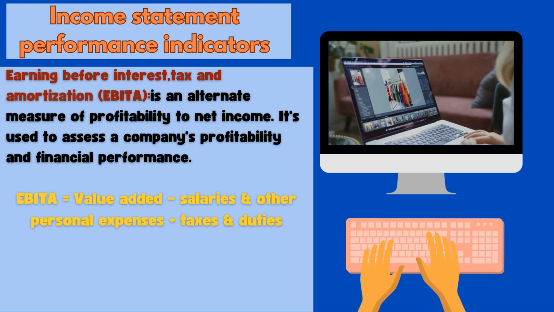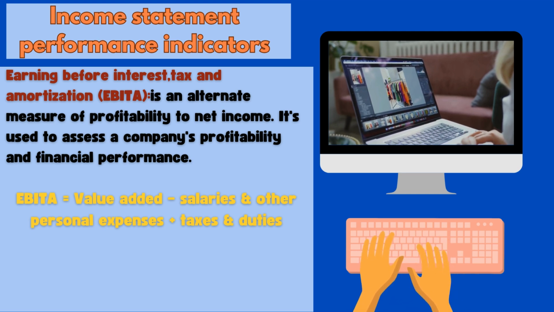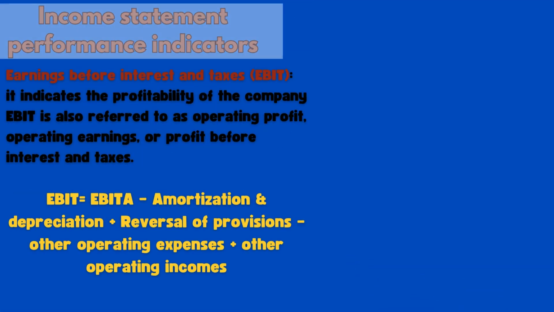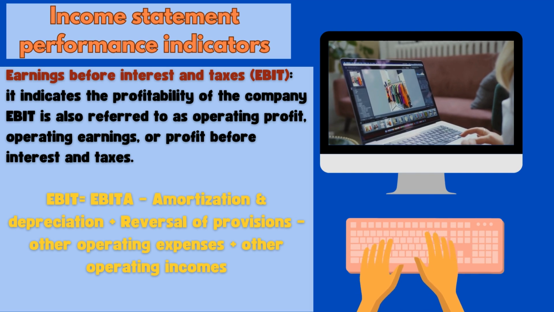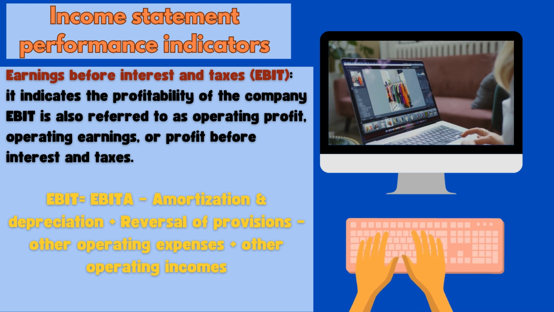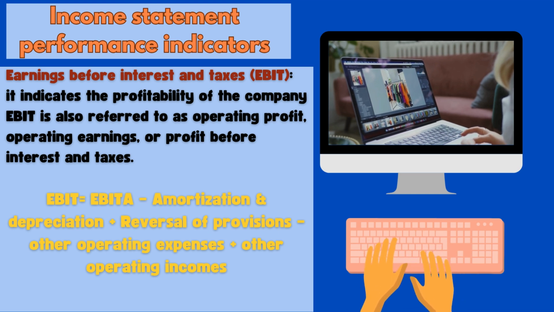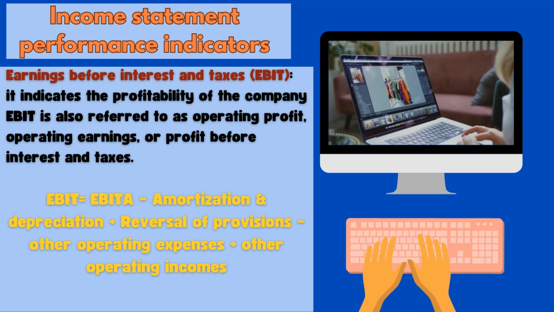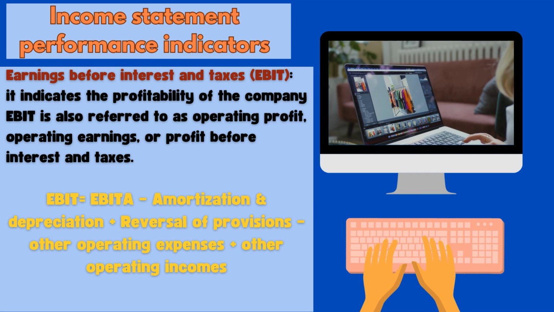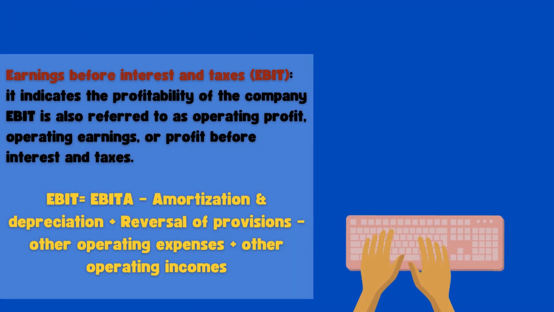We have also earnings before interest and tax, EBIT. It indicates the profitability of the company. EBIT is also referred to as operating profit. Operating earnings or profit before interest and taxes is equal to EBITDA minus amortization and depreciation plus reversal of provisions minus other operating expenses plus other operating incomes.